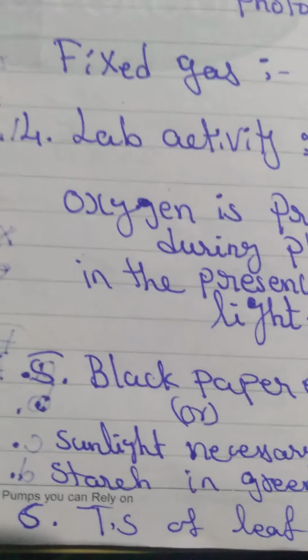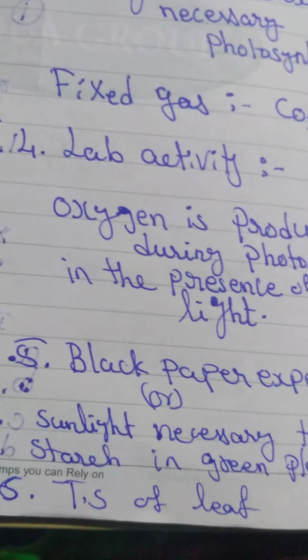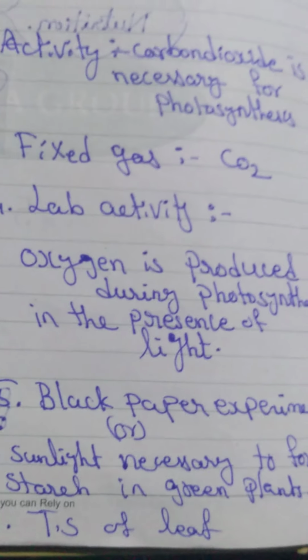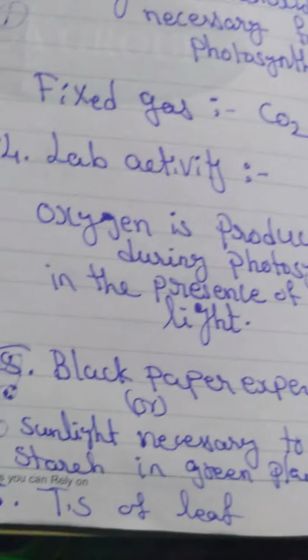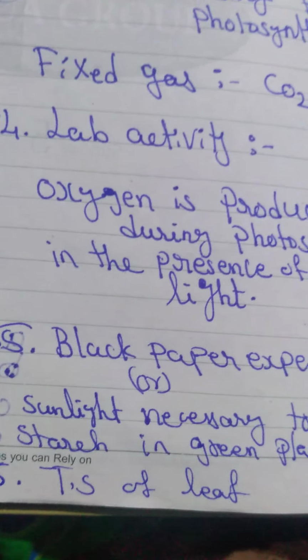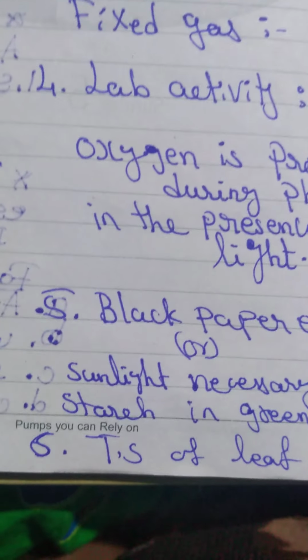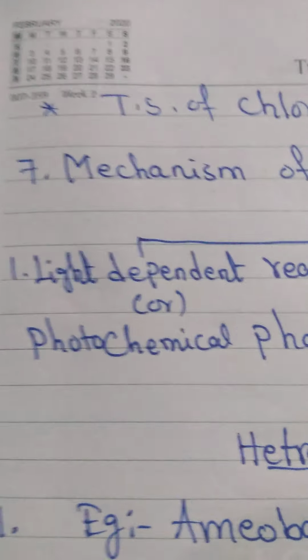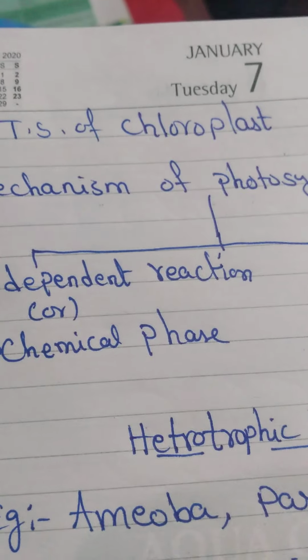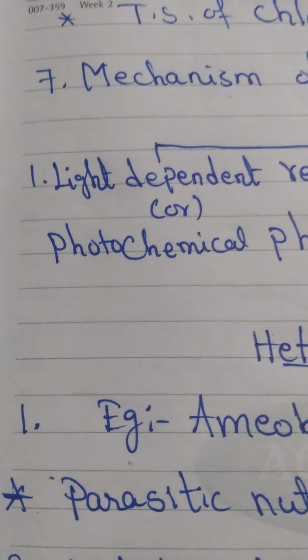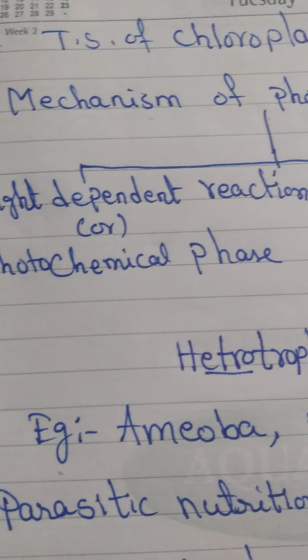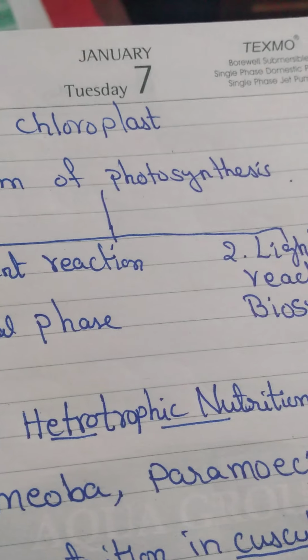Another activity is the dark paper experiment. It is also called sunlight is necessary to form starch in green plants. And we have completed TS of leaf and TS of chloroplast. These two things we completed. And next we completed the mechanism of photosynthesis.